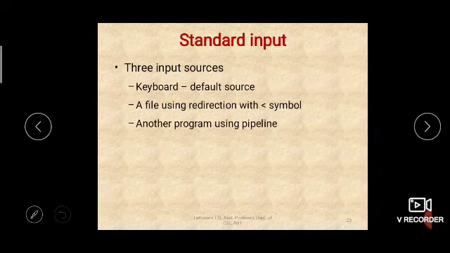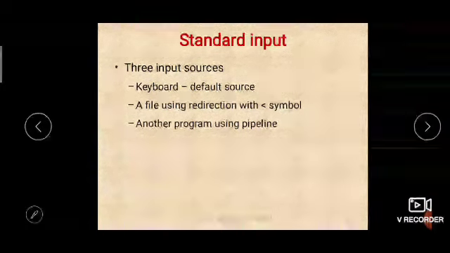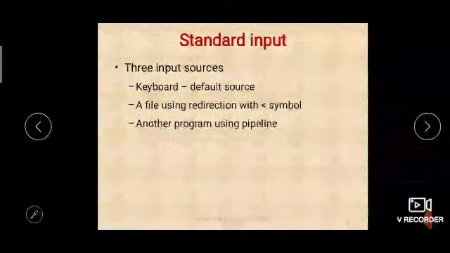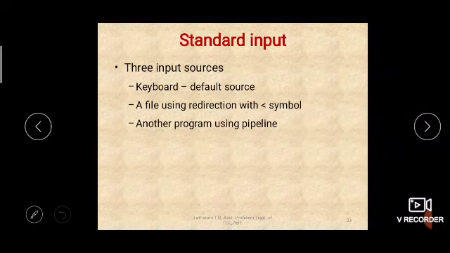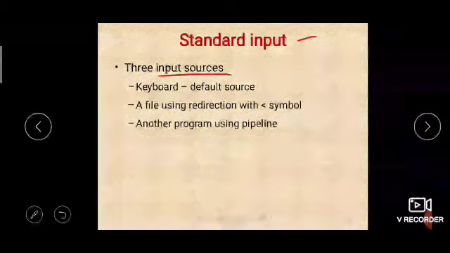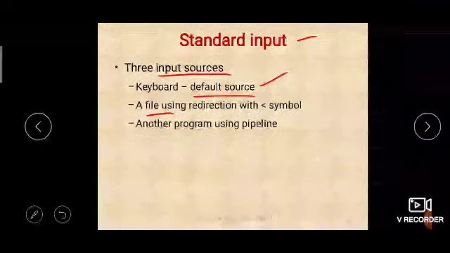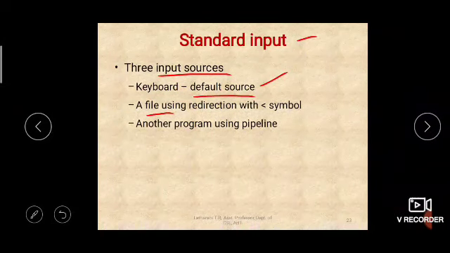Any command you execute on Unix, cat command, ls command, wc command, it needs some input like arguments, right? It may be some text or it may be a file, some input it requires. That input is available in the standard input. There are three input sources for the standard input. The keyboard is the default source, or you can take input from a file itself. The contents of a file can also be input for a command.